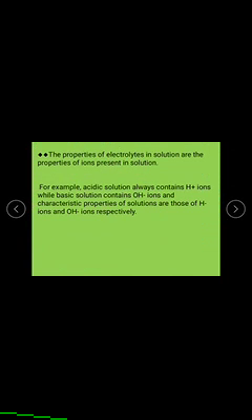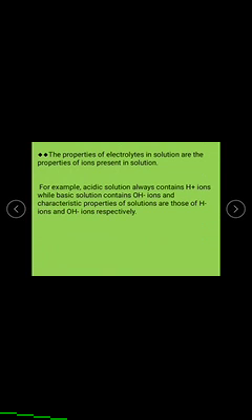One more point. The properties of electrolytes in solution are the properties of the ions present in the solution. For example, an acidic solution always contains H+ ions, while a basic solution contains OH- ions.